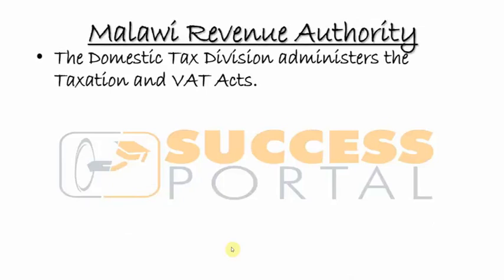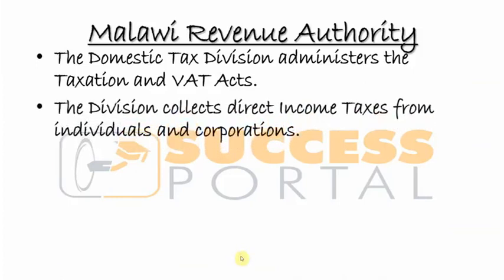Now we also have the domestic tax division, right? This division administers the Taxation Act and also the VAT Act, the Value Added Tax Act. The division collects direct income tax. That means from PAYE, corporate tax, because we're saying income tax from individuals and corporations.